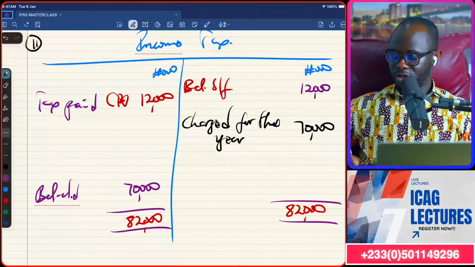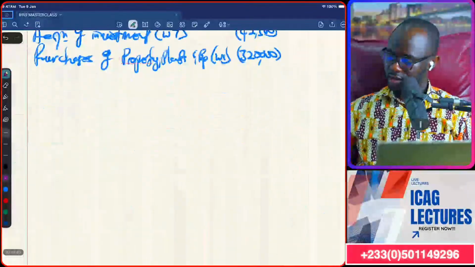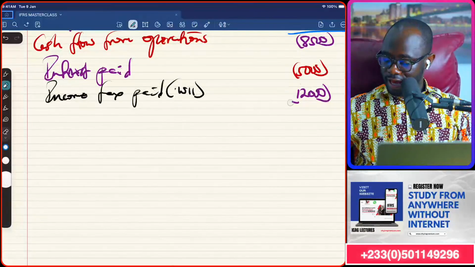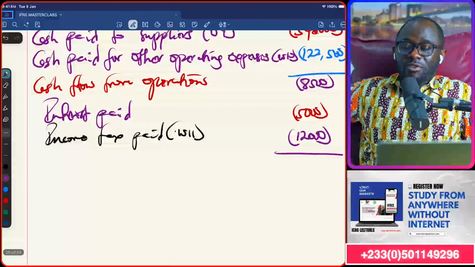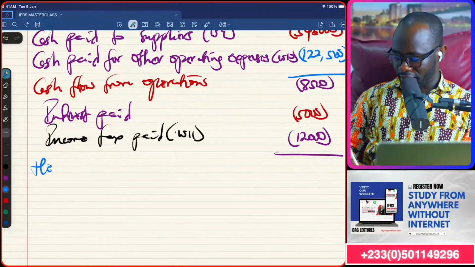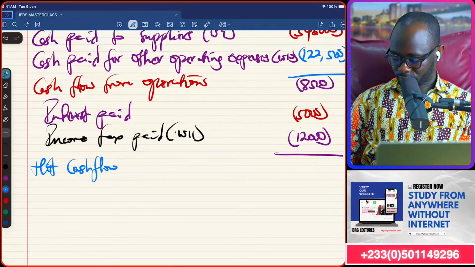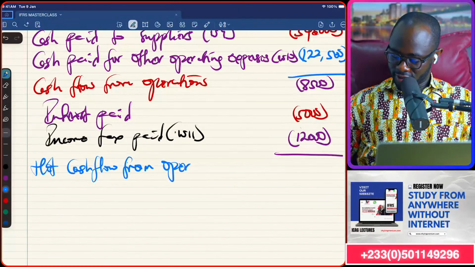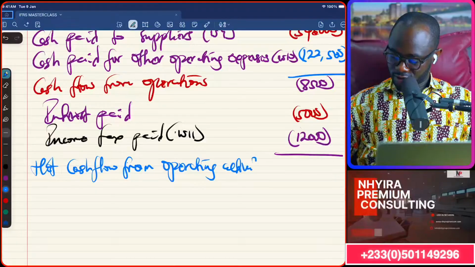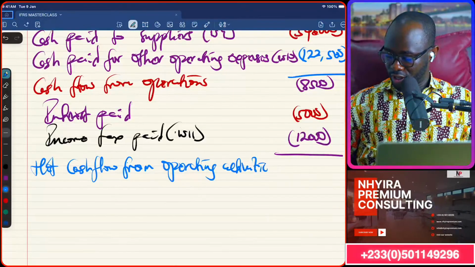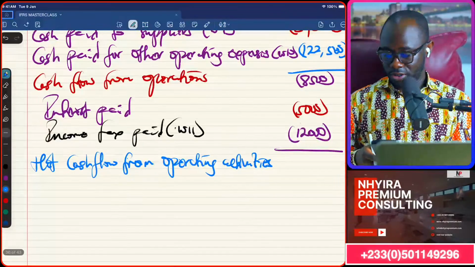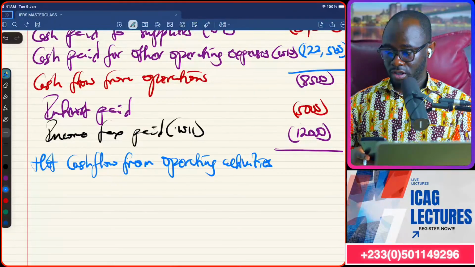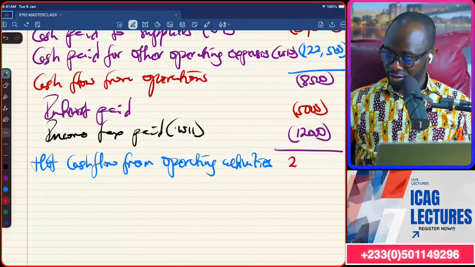Very sweet, simple, straight to the point. So tax paid, 12,000. And that is how we get the net cash flow from operating activities under the direct method. So net cash flow from operating activities. And it happens to be a negative. So minus 5,000, minus 12,000, and that is 25,500.